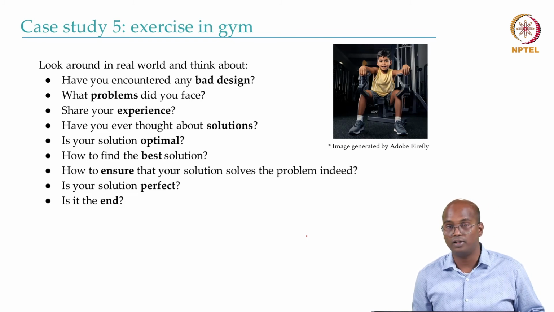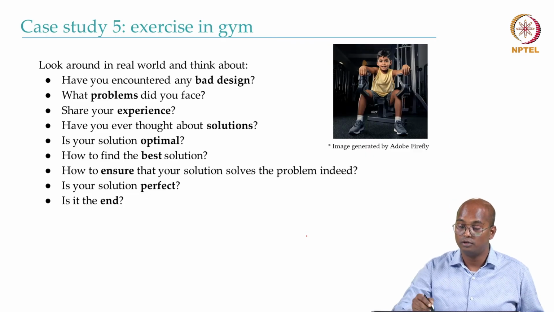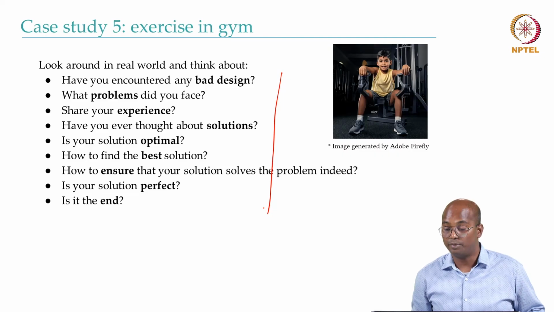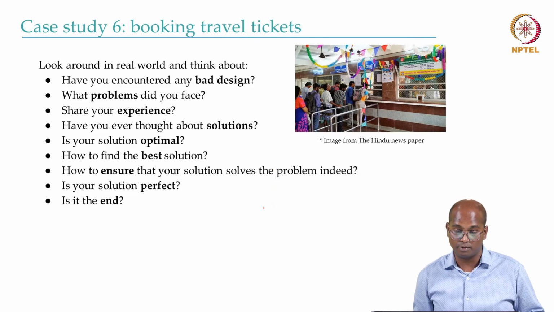Similarly, exercise in the gym. There are so many novice young people who started going to the gym, influenced by Hollywood stars and Bollywood stars. After seeing such a body, they say they will also go, but that may end up with some accident, some hurting themselves, and so on. So how about coming up with a solution to make a personalized gym training based on, again, different bodies? The capabilities of different people are different. So how can you build some solution for that?